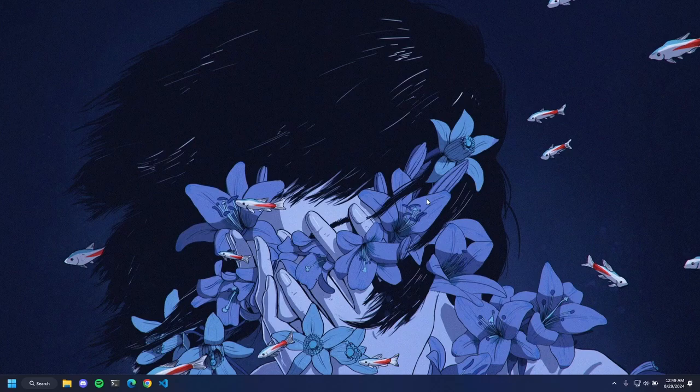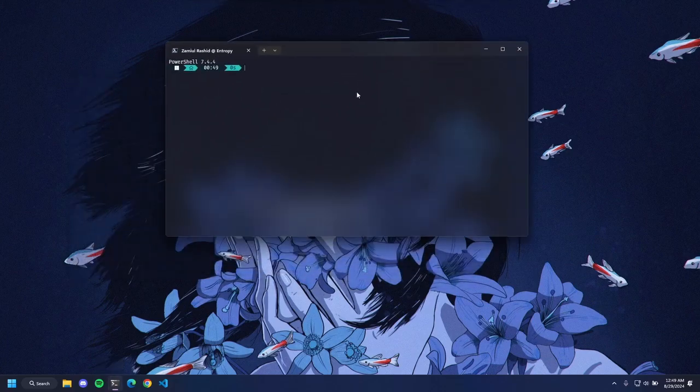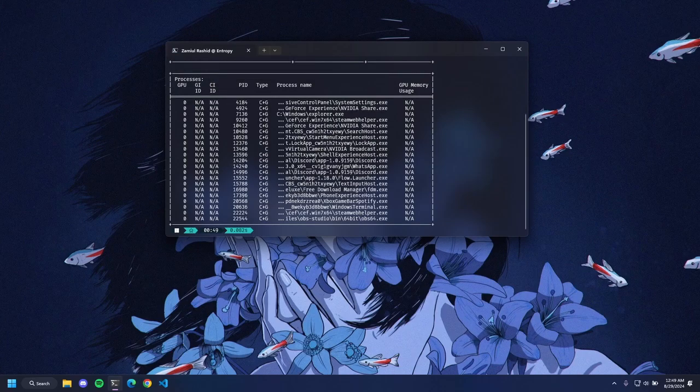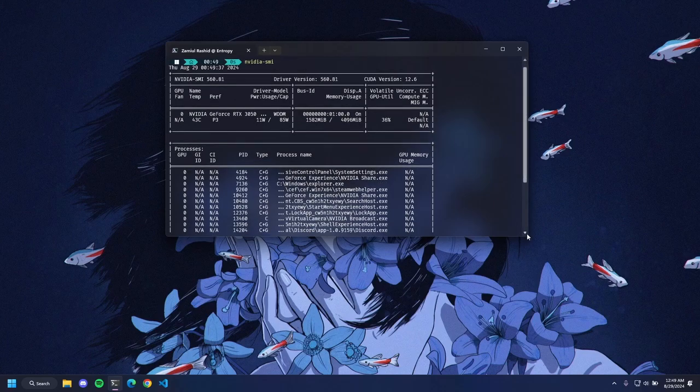To install CUDA toolkit, you need to find out the version of Nvidia drivers that you have installed in your system. To do that, you will again open up your terminal and put in this nvidia-smi command, which will show you your GPU's details. It will show you which version of drivers you currently have installed in your system, and the CUDA toolkit version it supports up to. So you don't exactly need to install 12.6.